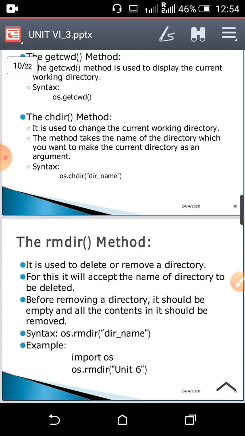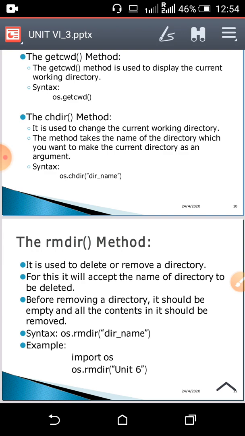Suppose I am working in the current directory python 34, but now I want to work in the pps directory. So I need to change the current working directory python 34 to pps.